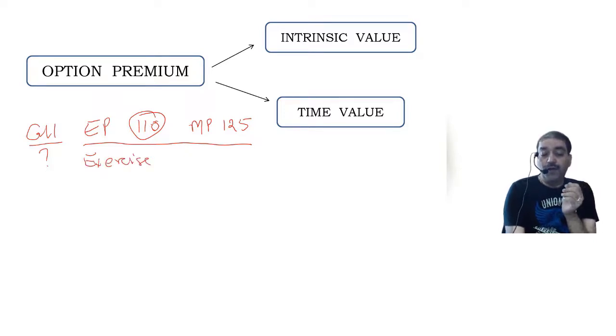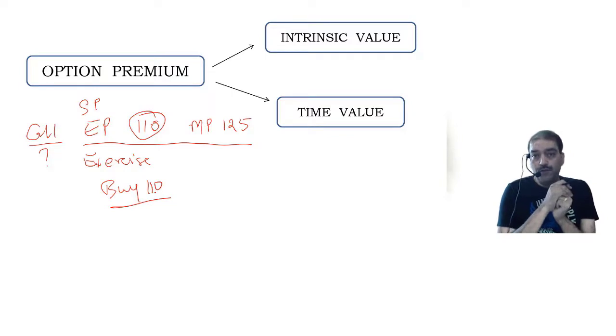I'll exercise when the market price is more than the strike price or the exercise price. Strike price is also called exercise price. So the market price is more than the exercise price or the strike price. I will exercise the call option and make a profit. So how do I make a profit? I buy at 110 from you because I have entered into a contract with you.